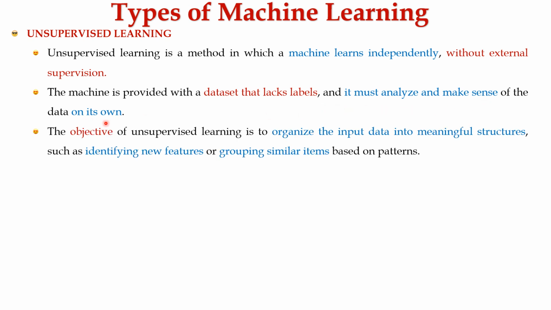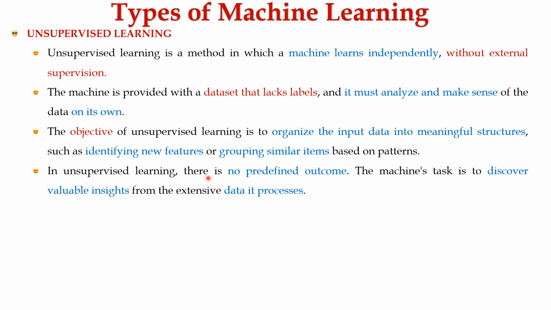on its own. The objective of unsupervised learning is to organize the input data into meaningful structures, such as identifying new features or grouping similar items based on the patterns. In unsupervised learning, there is no predefined outcome. The machine's task is to discover valuable insights from the data which it processes.